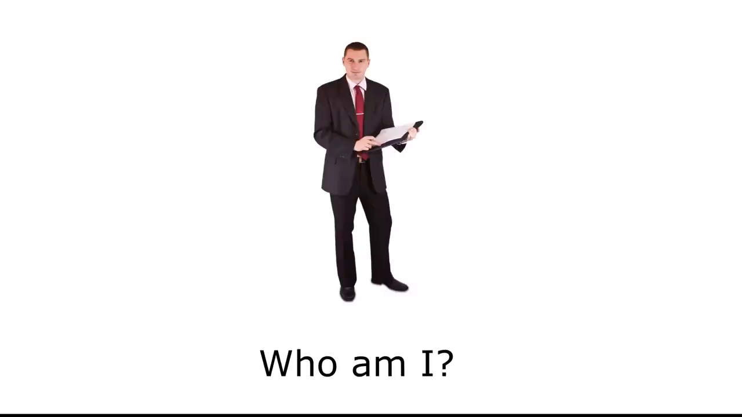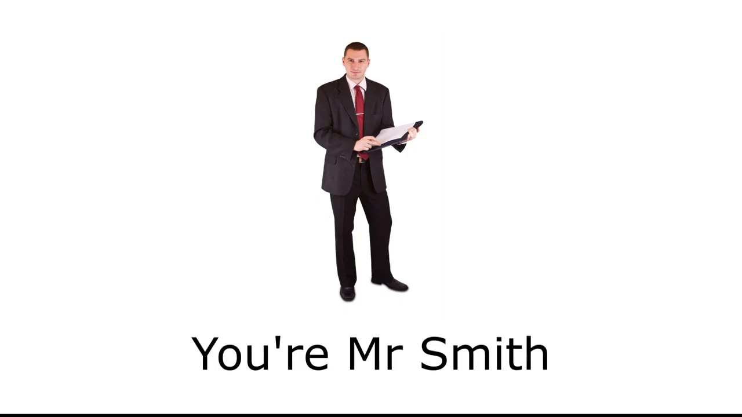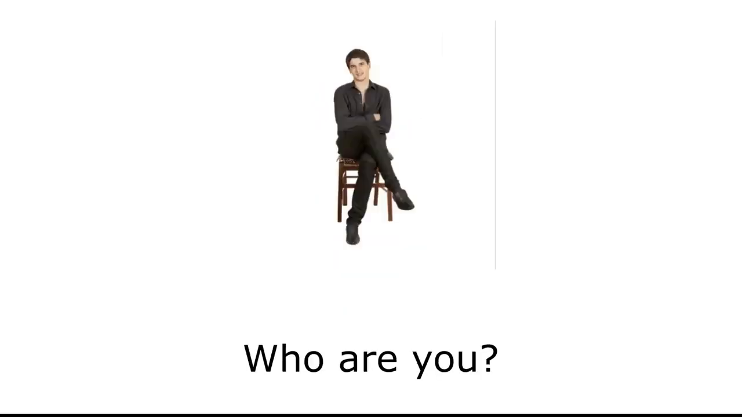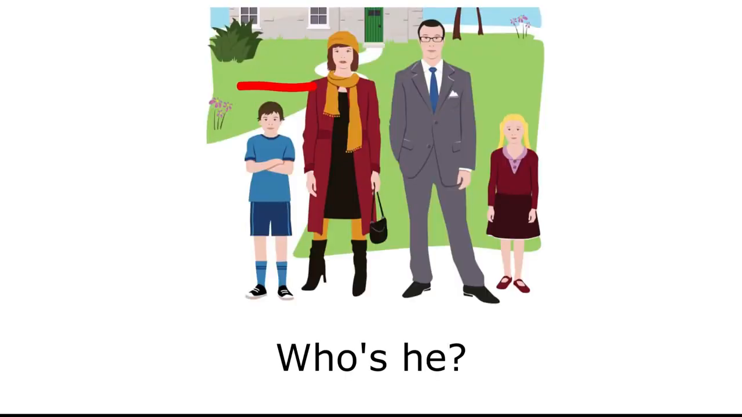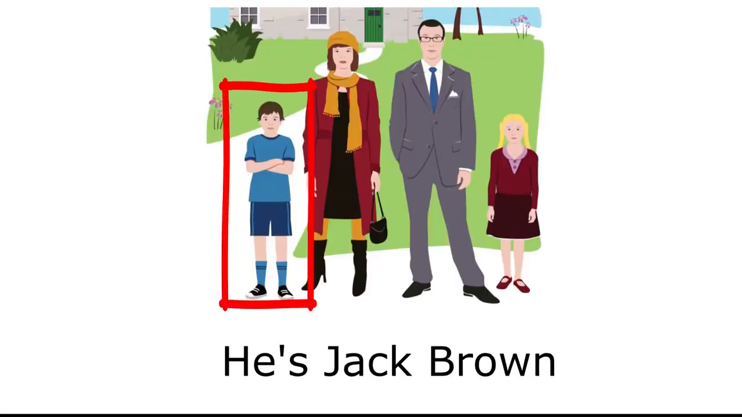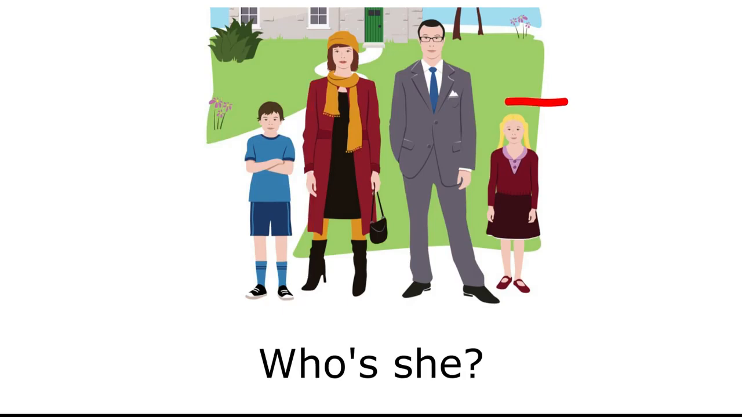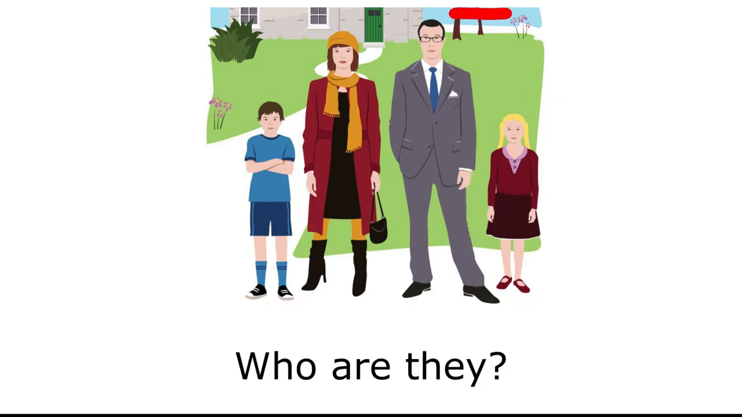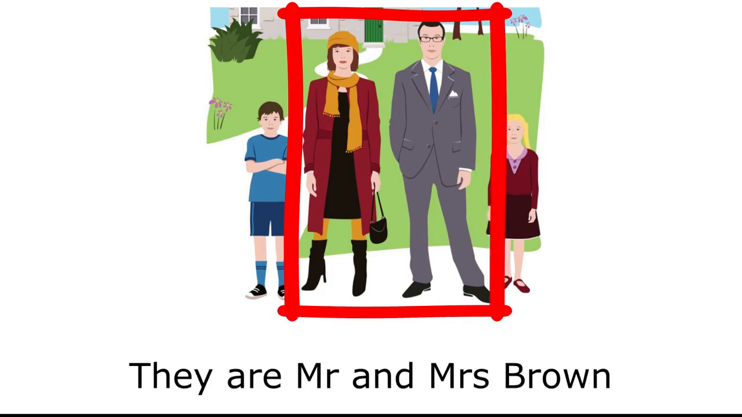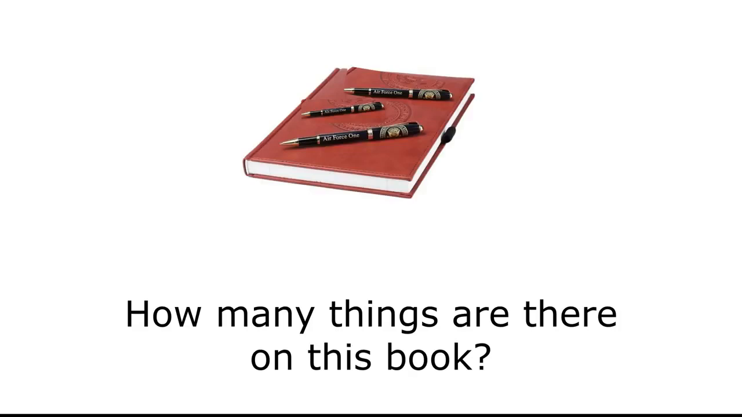Who? Who am I? You're Mrs. Smith. Who are you? I'm Mr. Rossi. Who's he? He's Jack Brown. Who's she? She's Anna Brown. Who are they? They're Mr. and Mrs. Brown.